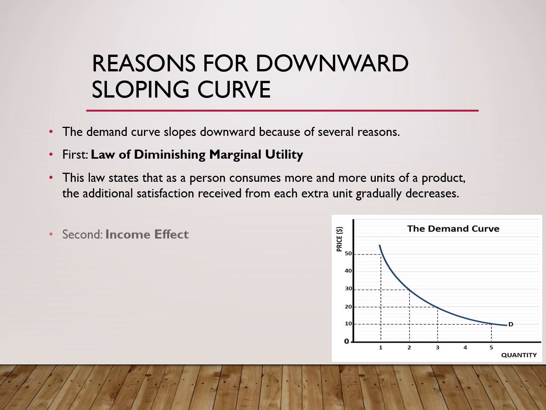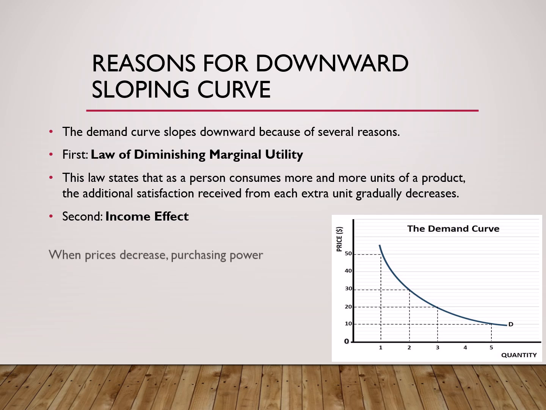The second condition is the income effect. Income effect means that when the price of a product decreases, the consumer's real purchasing power increases. In simple words, the consumer can buy more goods with the same amount of money. Let us take an example. Suppose you have rupees 1000 and one notebook costs rupees 100. You can buy 10 notebooks. Now imagine the notebook price falls to rupees 50. With the same 1000, you can now buy 20 notebooks.